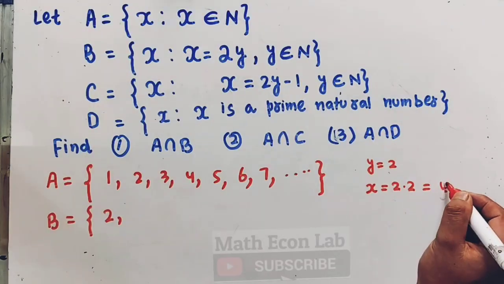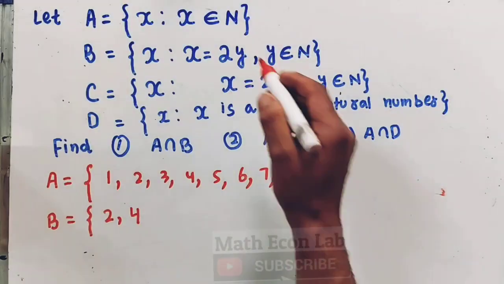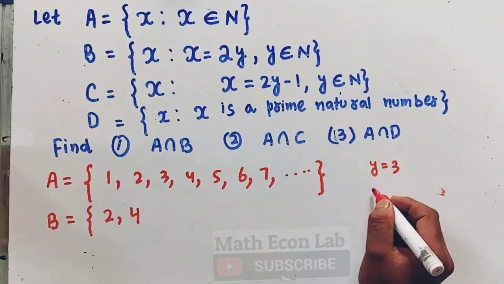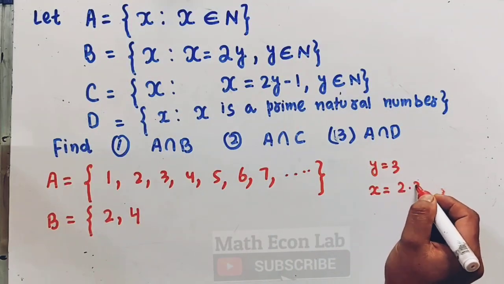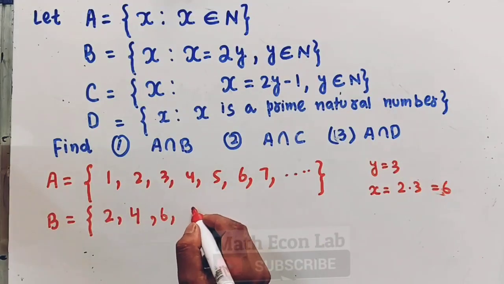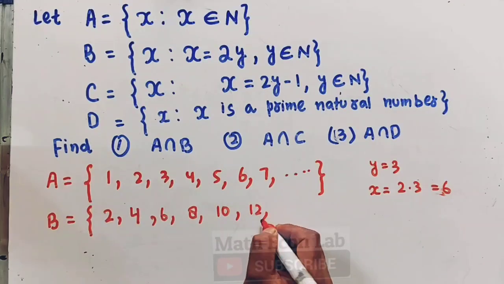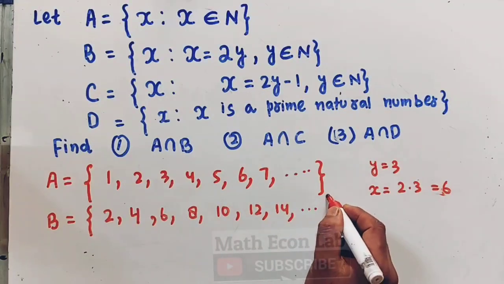So the second element will be 4. Likewise, when y is equal to 3, x will be equal to 2 into 3, which is 6. So we will get the even numbers here. Then we will have 8, 10, 12, 14 and so on.